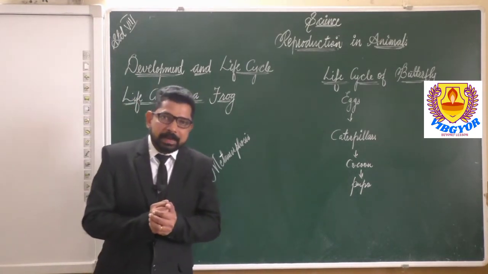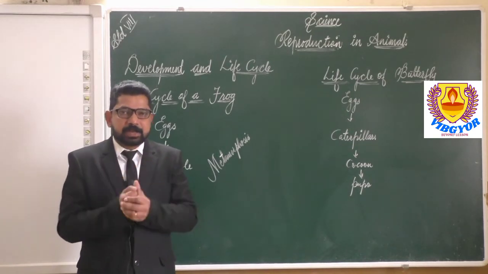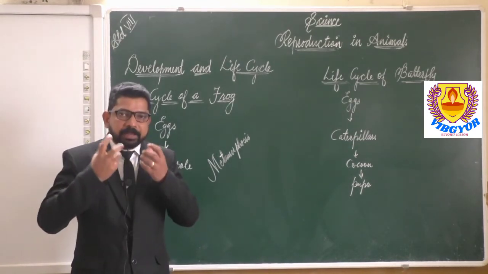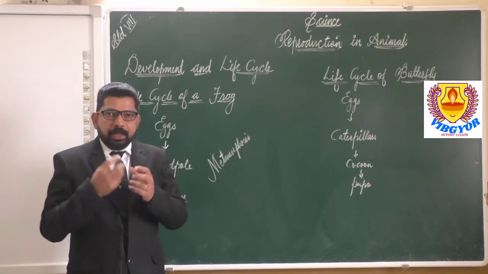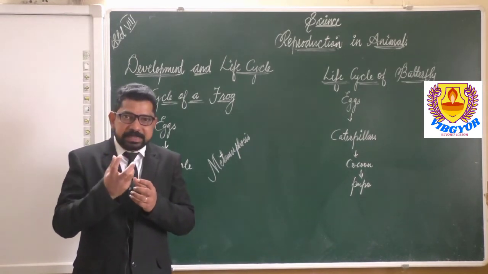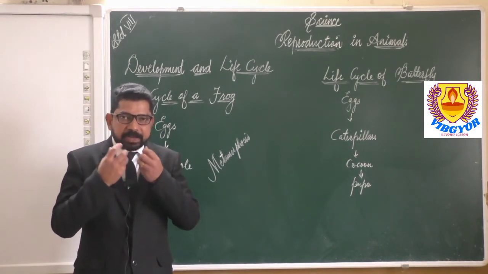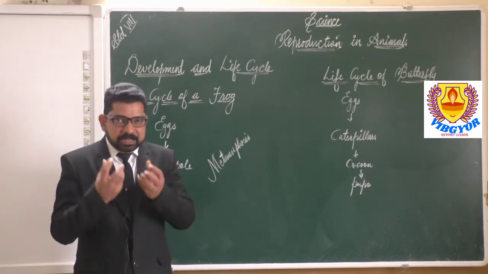Now let us study the life cycle completely. After the external fertilization, there will be a fertilized egg. From the fertilized egg, a tadpole hatches out.